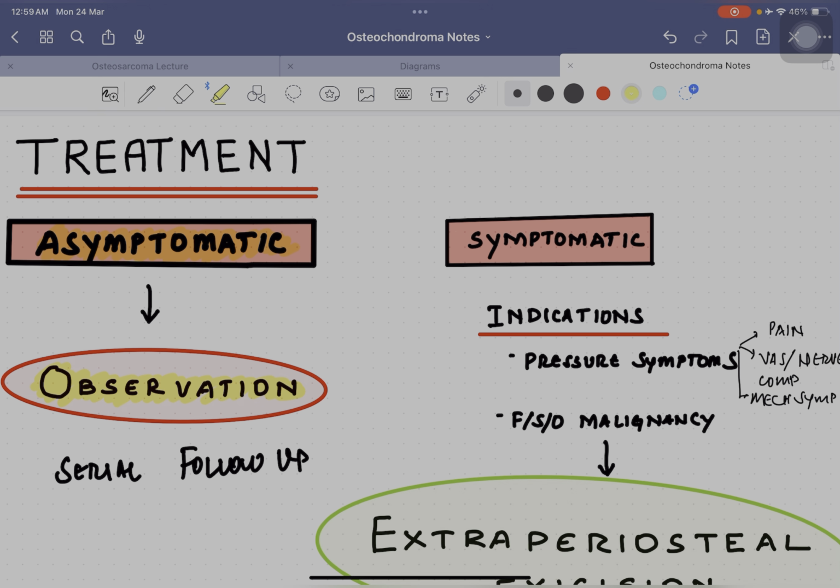If the patient is symptomatic, so when do we say the patient is symptomatic? When the patient is having any pressure symptoms like pain, because it is a painless swelling, any vascular or nerve compression, any mechanical symptoms like blockage, or if there is a feature suggestive of malignancy, then the patient can undergo surgery.